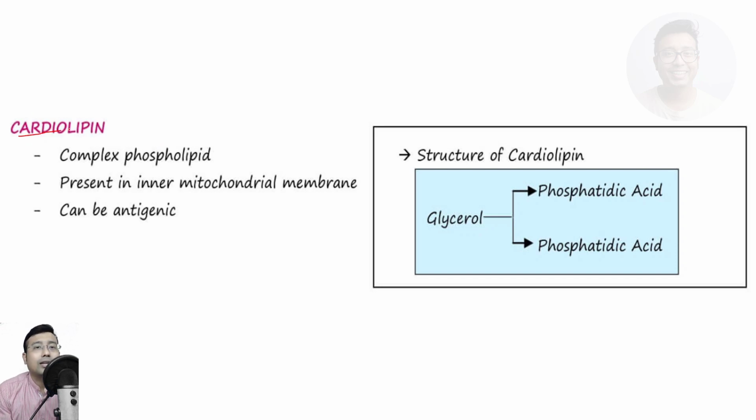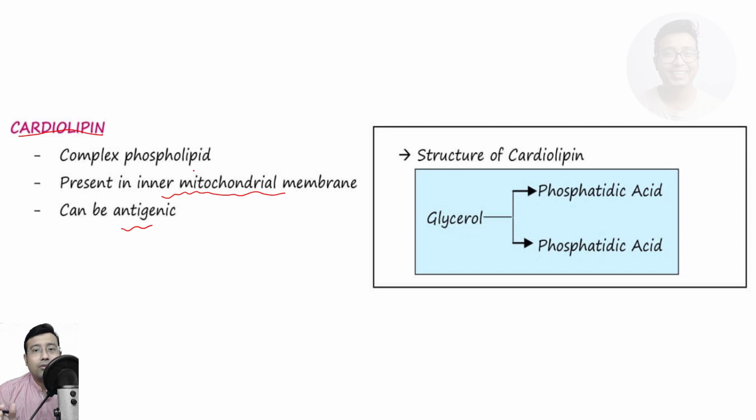Next, a very important phospholipid, that is cardiolipin. You need to know the structure of cardiolipin separately. That is why we are mentioning cardiolipin. Now cardiolipin is a complex phospholipid. It is present in the inner mitochondrial membrane and has many roles in immunity. So it can be antigenic, right? It has a huge structure. So basically what is cardiolipin?